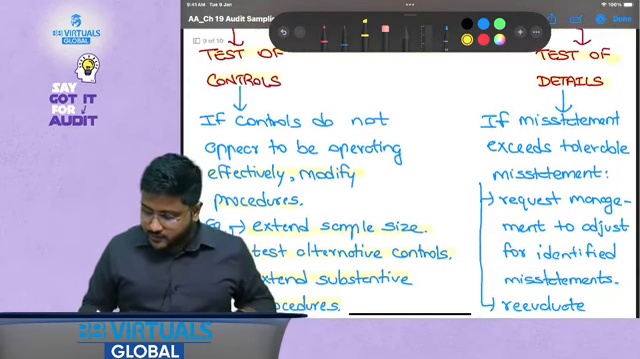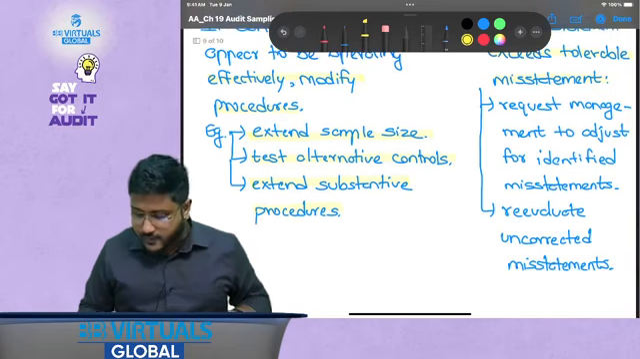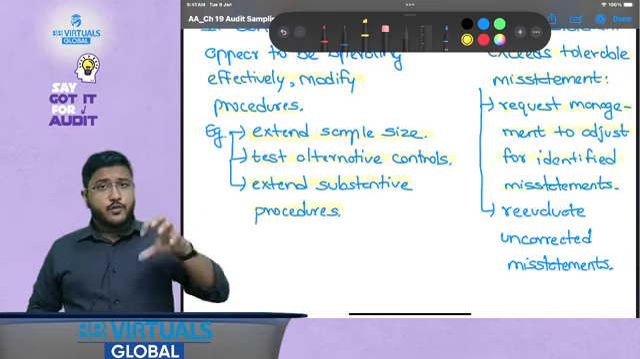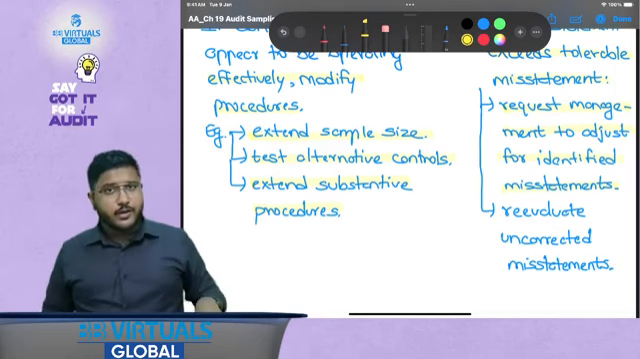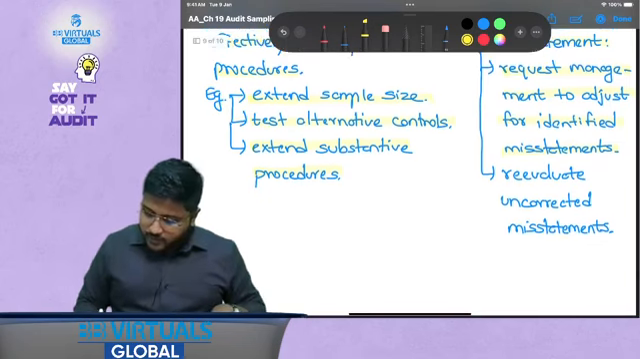Now test of details. If misstatements exceed tolerable misstatement, then request management to adjust for identified misstatements. That is, if your overall misstatement is exceeding the tolerable misstatement, then what you can do? You can request the management to modify it and reevaluate uncorrected misstatements.